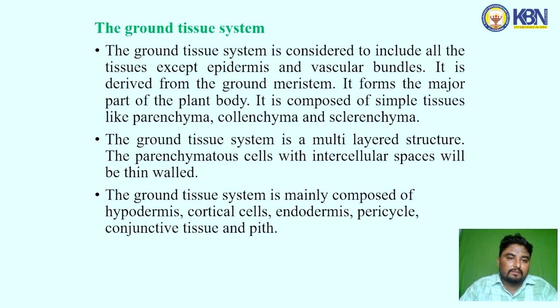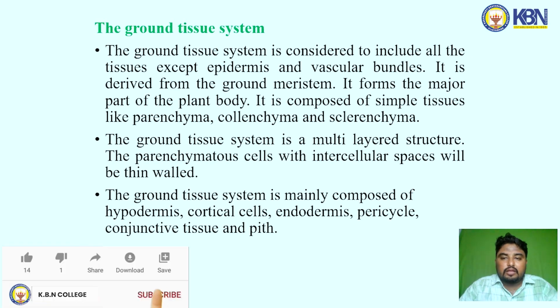The ground tissue system. The ground tissue system is considered to include all the tissues except the epidermis and vascular bundles. It is derived from the ground meristem. It forms the major part of the plant body. It is composed of simple tissues like parenchyma, collenchyma and sclerenchyma.